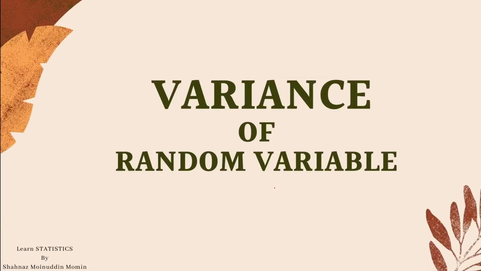Now we shall see the definition of variance of a random variable.